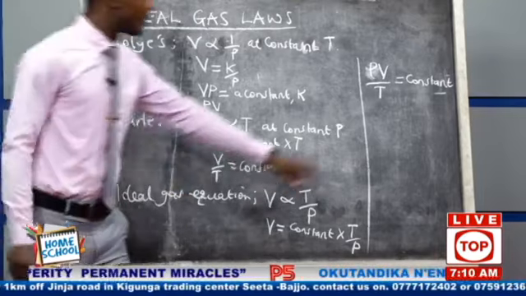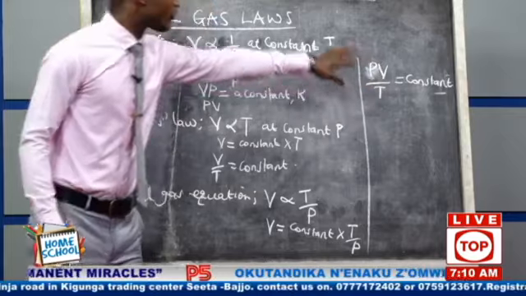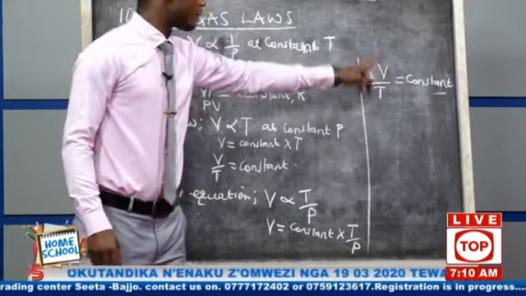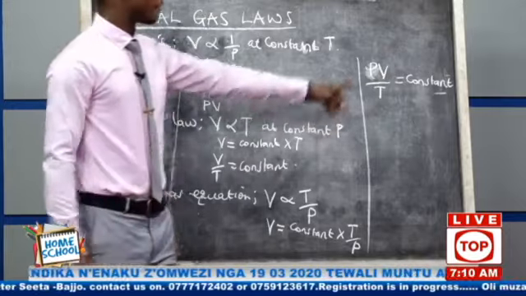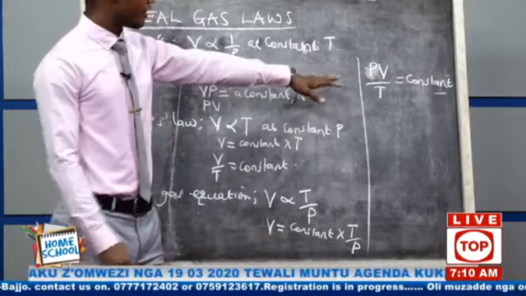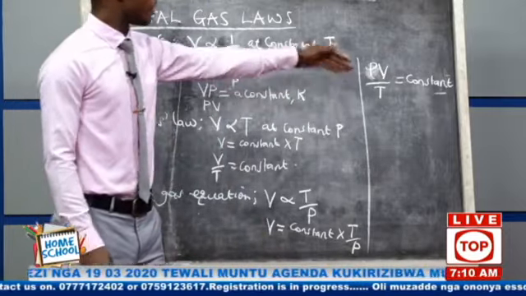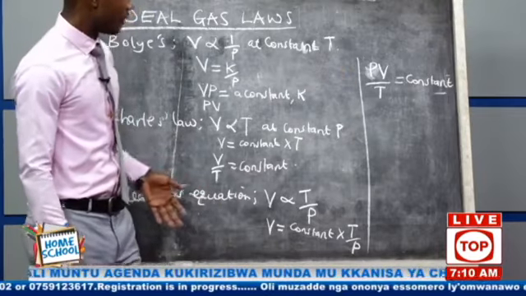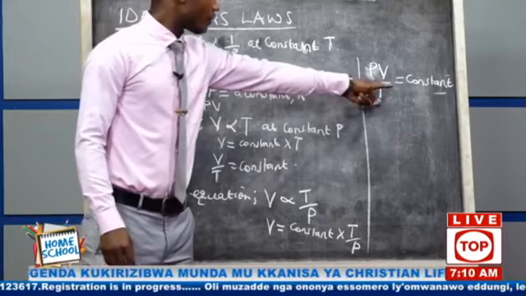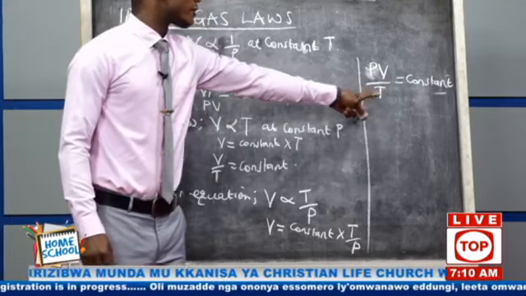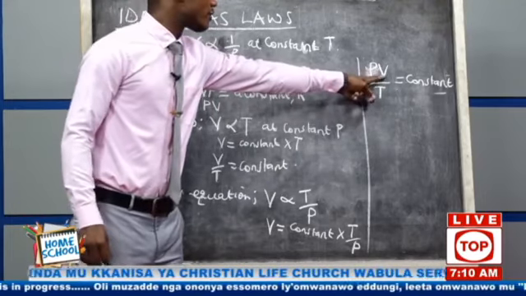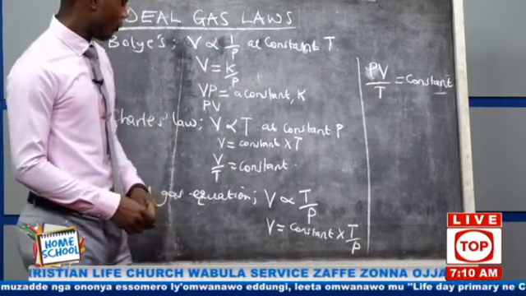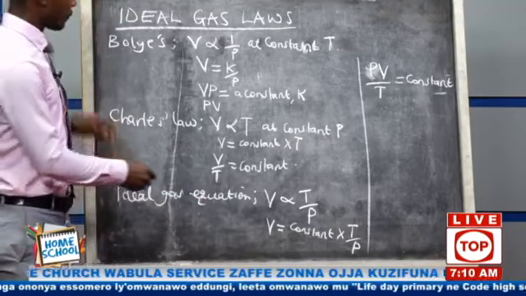We said here, if P is 1, V is 1, and T is 1, we shall get 1. But if we change what is here, we shall also get the same constant. If we say this is 2, that one is 2, this one is going to be 4. Why? Because of this law.